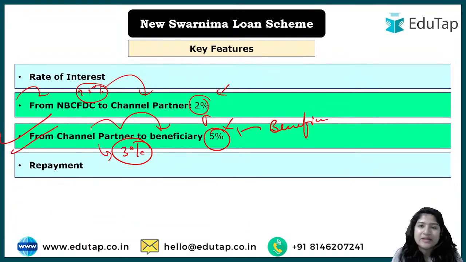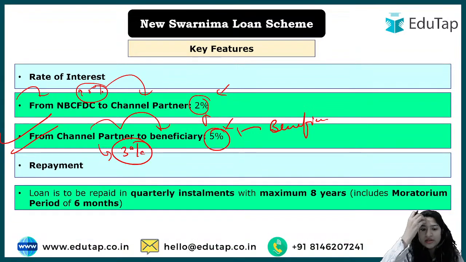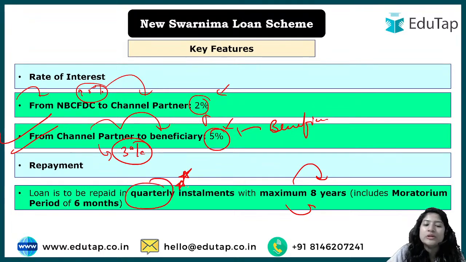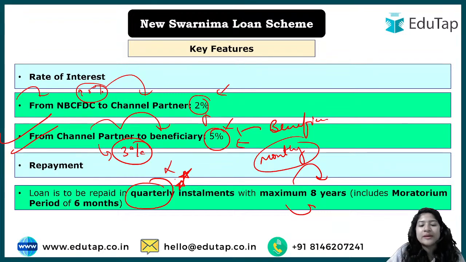And now how is repayment done? You have 8 years to pay back the loan. This 2 lakh loan you can repay in a maximum of 8 years, meaning you can pay before that also, but maximum till 8 years, and that too in quarterly installments, which is also unique to this. Along with the 5% rate, which is unique because it's very low, the repayment method is usually monthly in other cases, or every 2 months, but here it is quarterly.